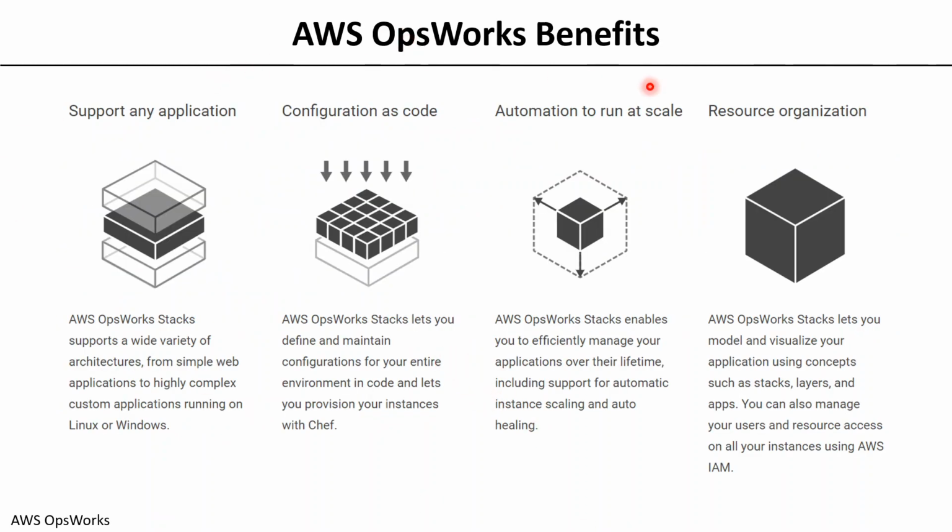In terms of AWS OpsWorks benefits, it supports any application, so there is no limitation in terms of any application that it does not support. You can use OpsWorks to build configuration as code. So you would like to build certain infrastructure, and the entire infrastructure or environment, you can write it as code, which can be reusable. So that's another advantage of going with OpsWorks. Automation to run at scale, as I explained. Depending on certain criteria, you can decide to scale up and scale down your environment. It happens automatically using OpsWorks.